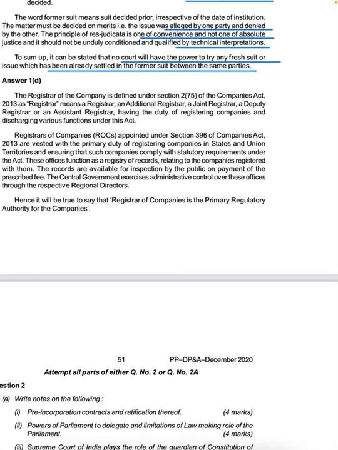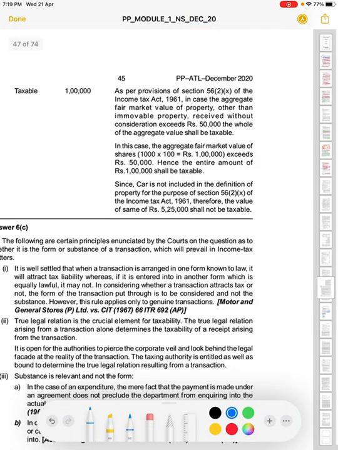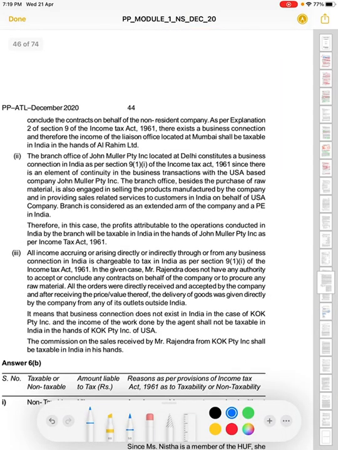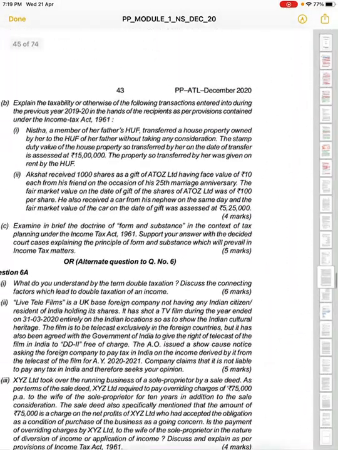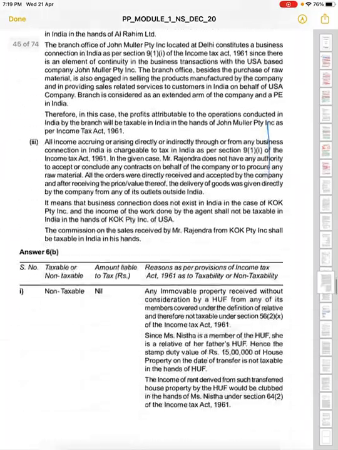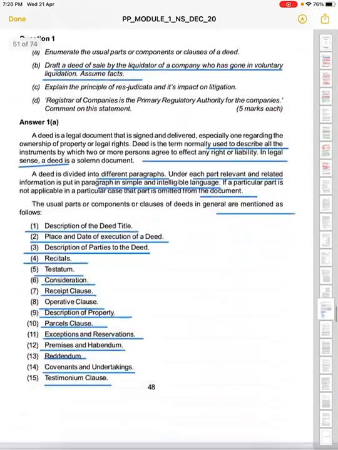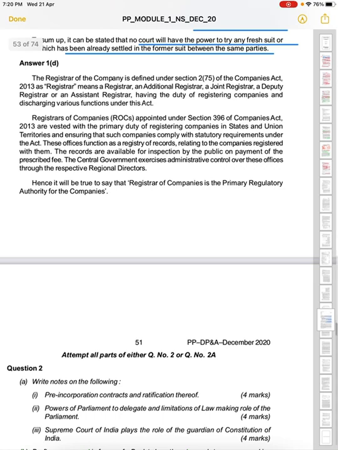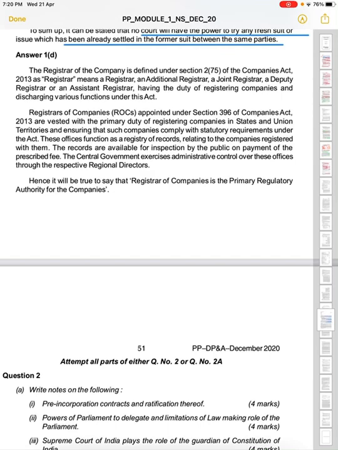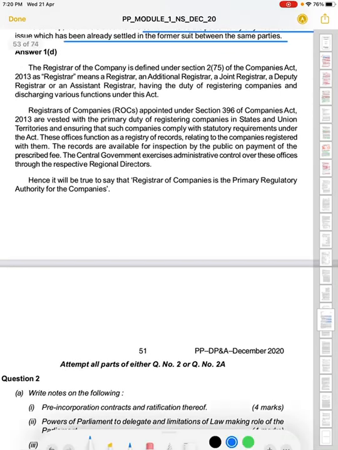Now the registrar of companies is basically defined under section 2, subclause 75 of the Companies Act 2013.